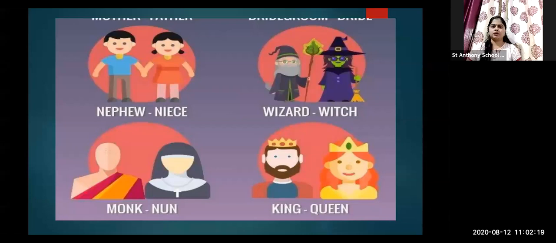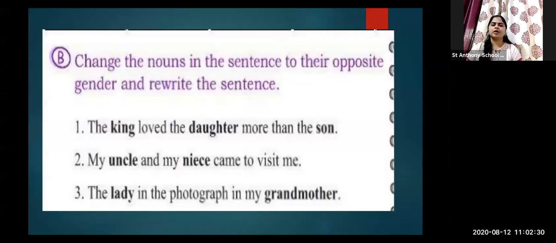Nephew, niece, wizard, witch, monk, nun, king, queen. These all are examples of masculine and feminine gender. Now, even as I told you in the last lecture, we have done this activity where a word is written and we have to replace it. Change the noun in the sentence to its opposite gender and rewrite the sentence. I want to do this activity again so that you get a clear idea, and so I know whether you are clear with all the concepts taught earlier.